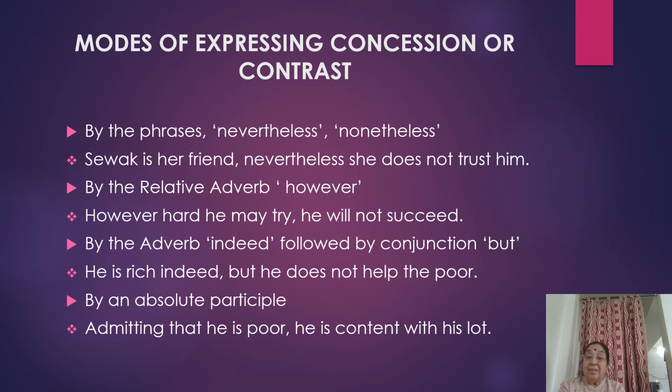So admitting, you know, it is a verb, isn't it? He is admitting, that is, admitting is a verb, but who is admitting? He. So admitting is describing he. Hence, it is doing the function of an adjective. Hence, it is a participle. That is why the sentence is admitting that he is poor, he is content with his lot. I hope you understood.